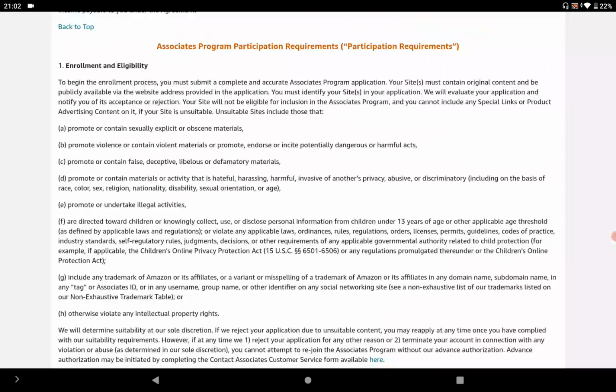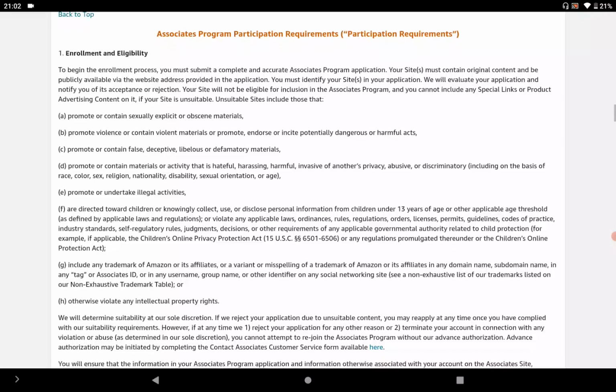Your target audience should not be less than 13 years old. At least it should be 13 years old, otherwise you cannot collect any kind of data. You can promote your link, you cannot promote your sales, or if your website is involved in any such activity, your website is not eligible for the Amazon affiliate program.